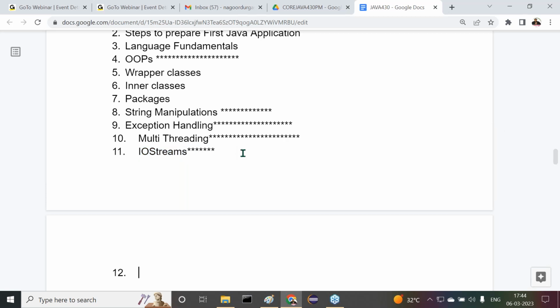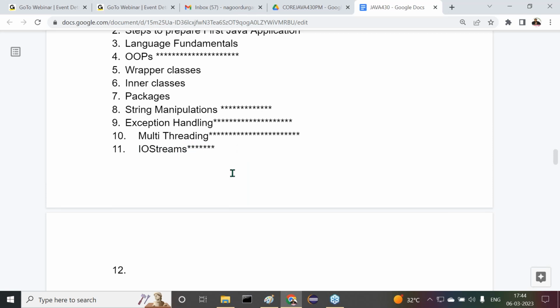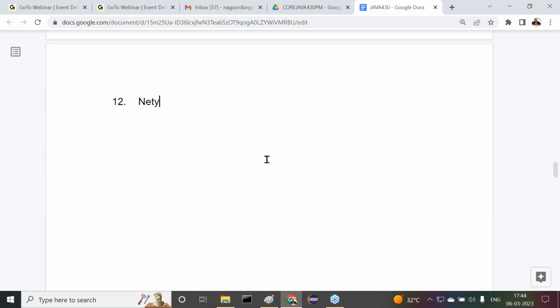Understand it clearly. The next one, after completion of the streams, is networking. In other words, we may call it socket programming. I think all of you might be aware of chat applications, like Gmail chatting or WhatsApp chatting, whatever it may be.